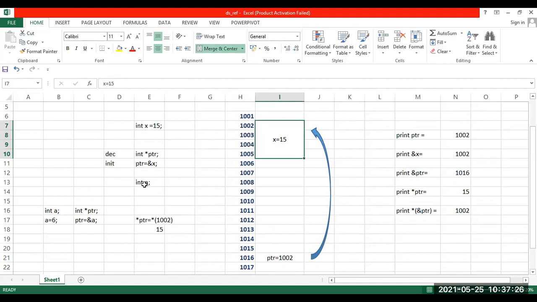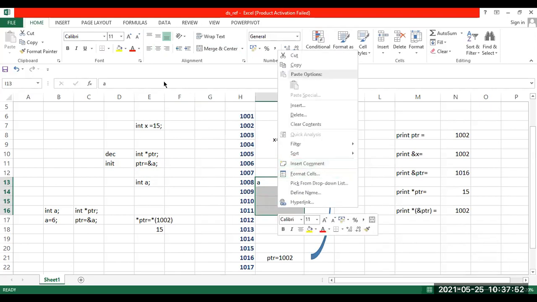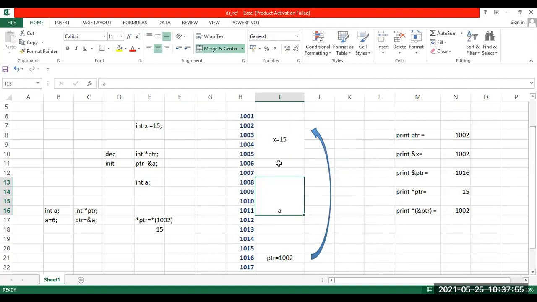For example, if I'll take this variable a, okay, and what I'll do is I will initialize this. I'll make this as pointing to a, and assume that I will start storing a from 1008. This is the variable a. I have not initialized a to anything now, but a is going to take 4 blocks here. We'll take 1, 2, 3, and 4. So a is taking 4 blocks. So this is where a is stored.